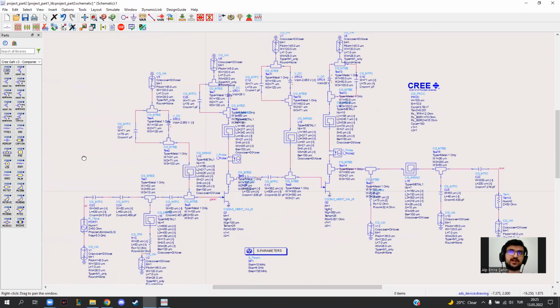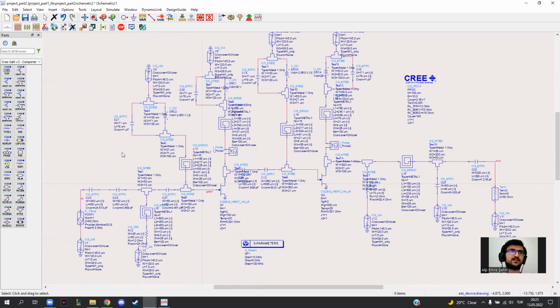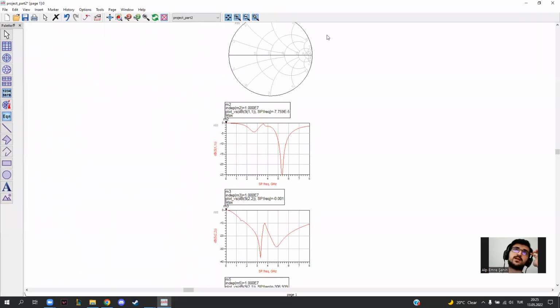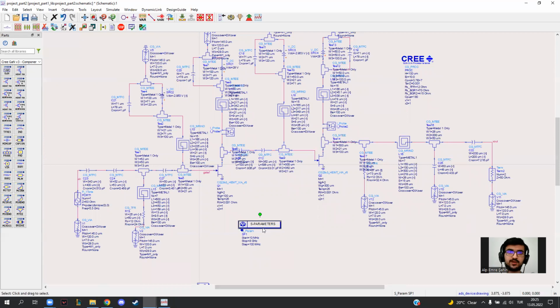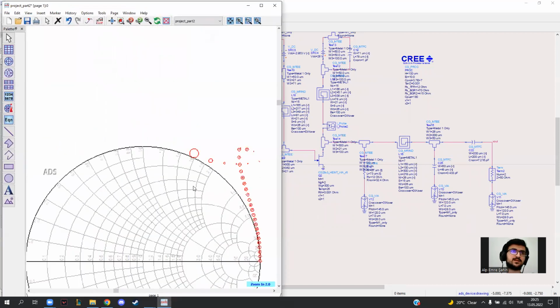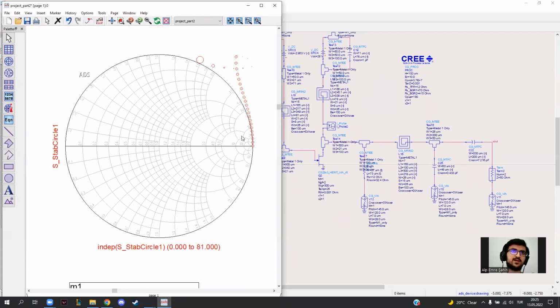Let me show you the results of this amplifier. First, I will look at the stability, and I will generate it from 10 megahertz to 8 gigahertz. We have to have stability, so our stability circles must be outside of the Smith chart. As you can see from this Smith chart, our circles are outside, so we can say that our circuit is stable.